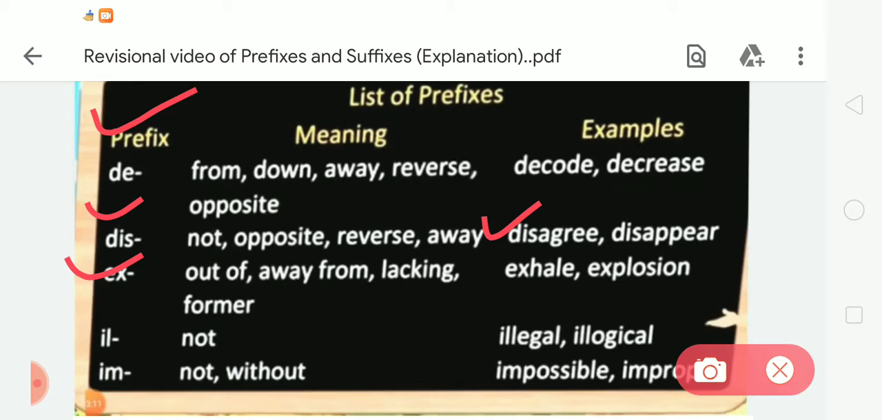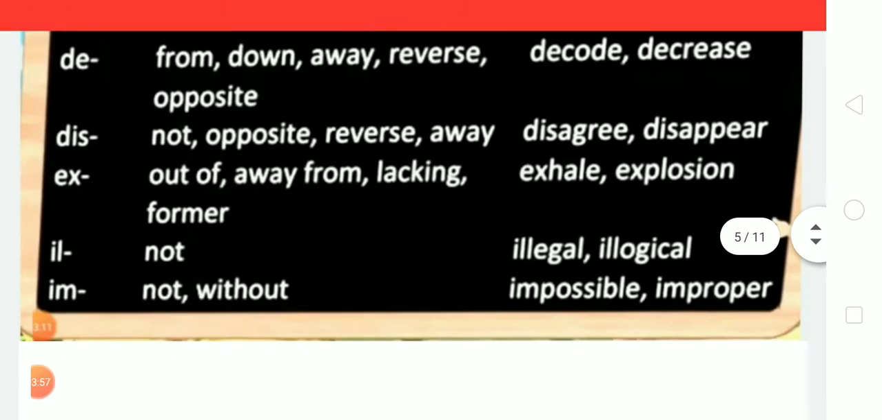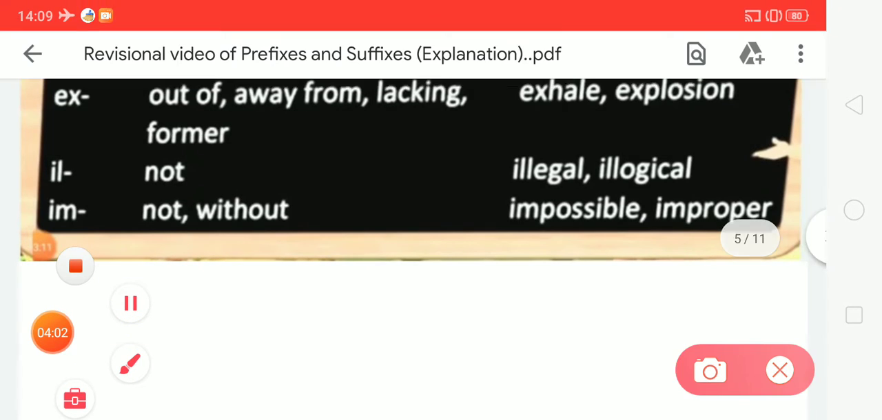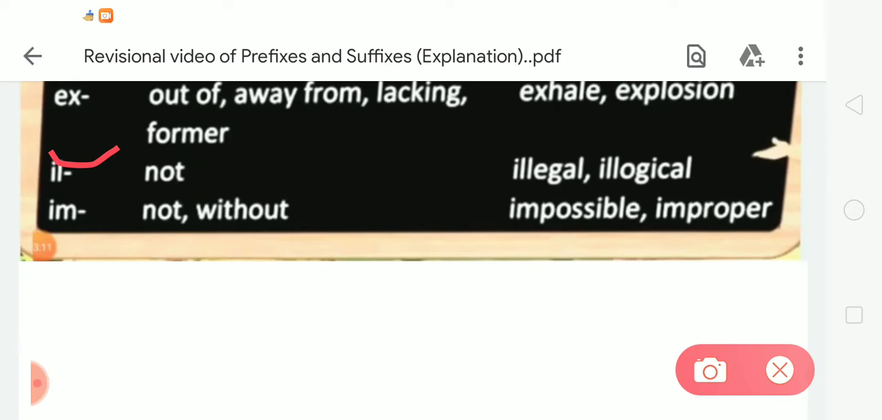The next prefix is ex. The meaning of ex is out of, away from, lacking, former. For example, excel and explosion. Now the next prefix is il. Its meaning is not. When we add it, the words become illegal and illogical. Now the next is im. The meaning of im is not, without. Examples are impossible and improper.